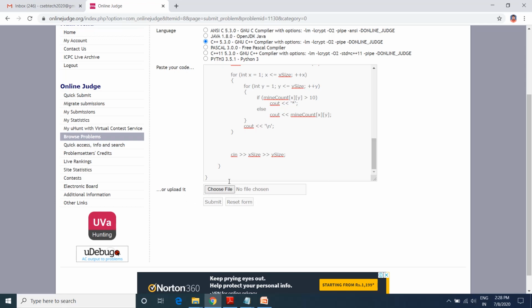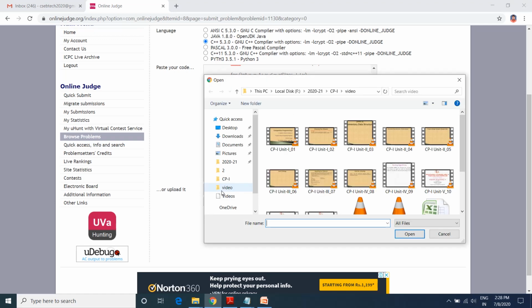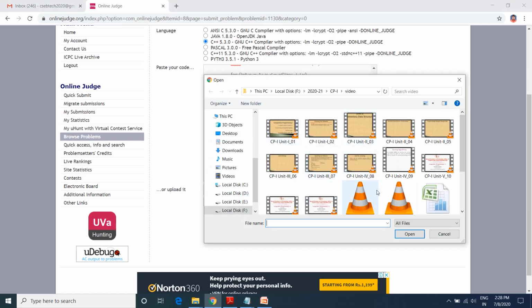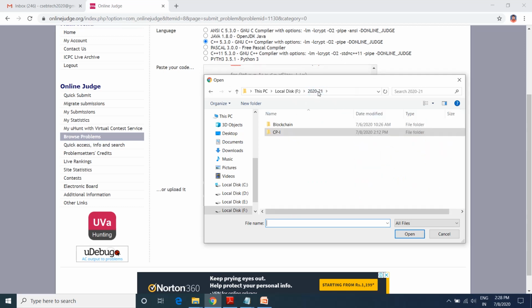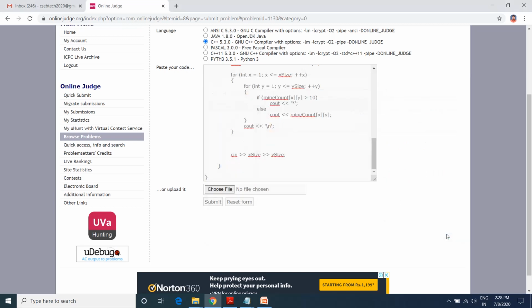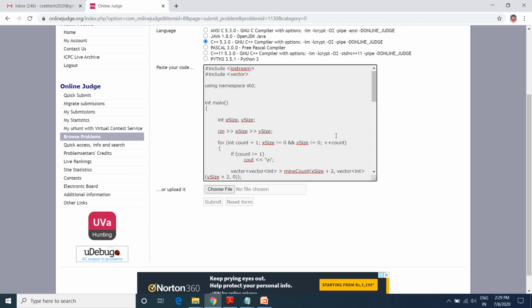choosing the file. Once you click on that, it will ask you which file you need to submit. So go to that file and just open it. I'm not doing it here, but if you want to, you can click choose file, get that file, and it will be uploaded here itself. As I have pasted the code itself over here.